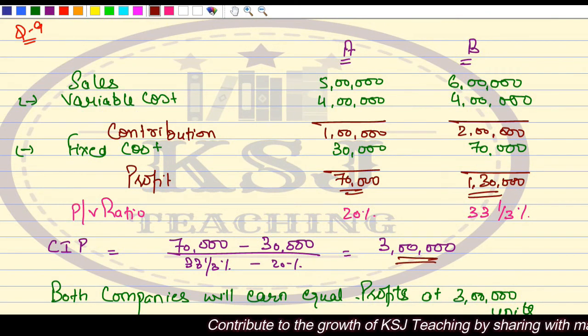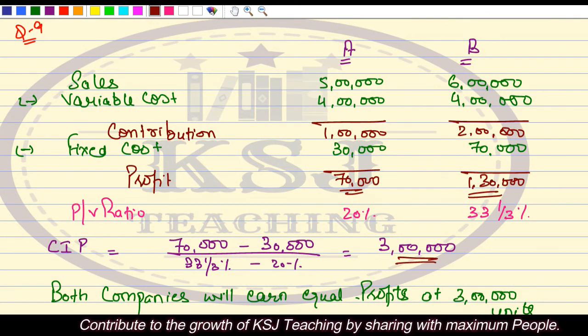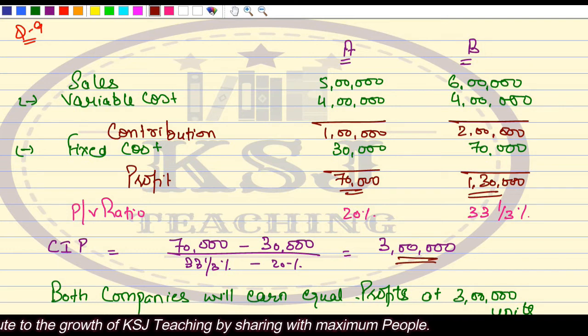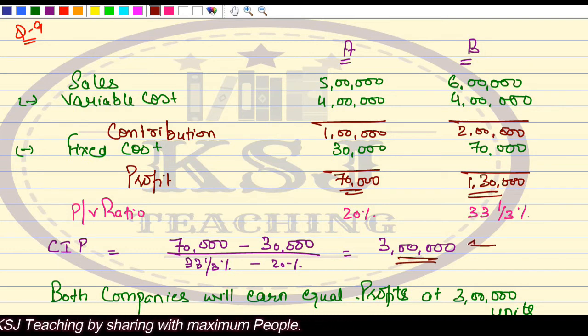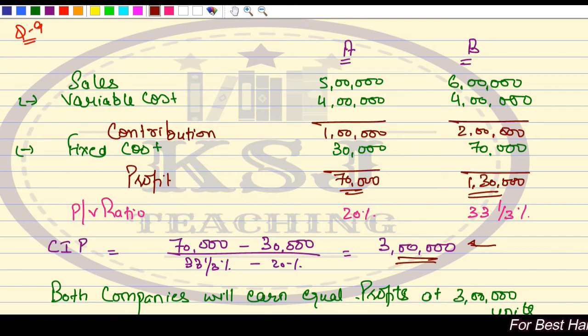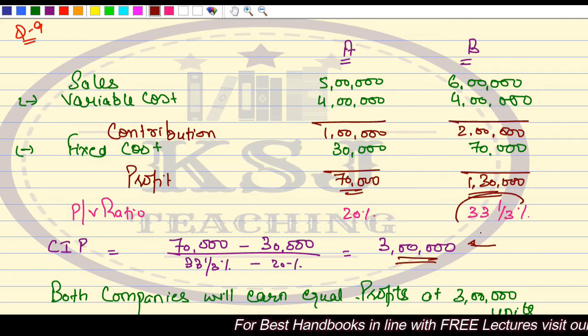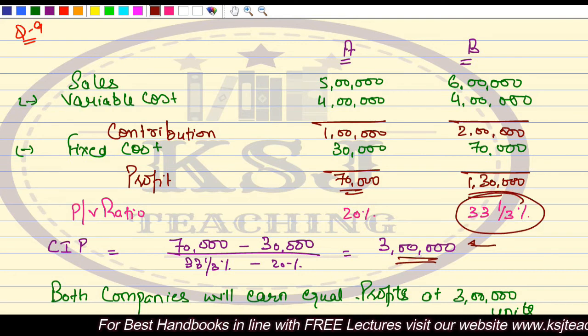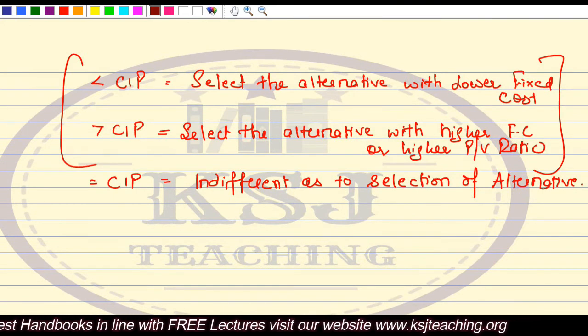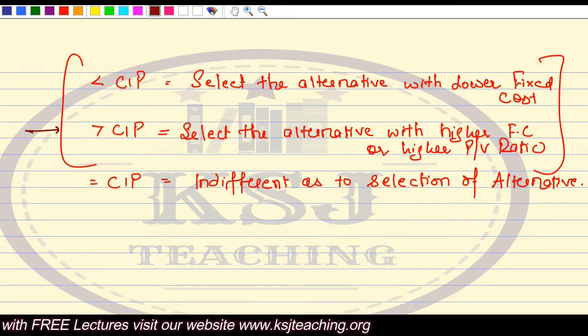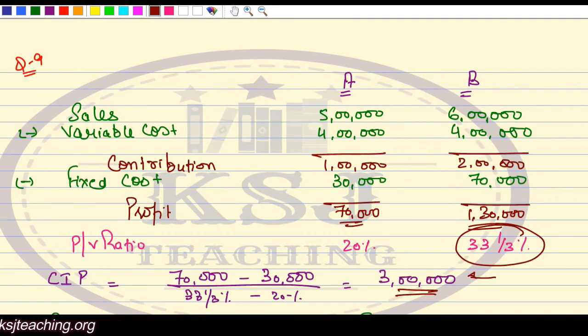Say if you manufacture more than 3 lakh units, if you are operating at more than CIP because there is heavy demand of the product, you are not going to restrict yourself to 3 lakh units. You are going to go beyond these 3 lakh units. Which firm will you choose, A or B? Sir, obviously we will go for the firm B. Why? Because the firm B is having higher PV ratio. So that is what I told you, that if you are operating at more than CIP, select the alternative with higher fixed cost or higher PV ratio. Firm B, higher fixed cost also and higher PV ratio also.